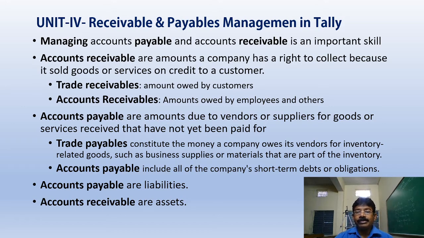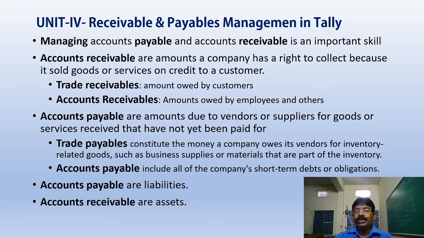Coming to companies, they buy the raw material on credit, convert the raw material into finished goods, and the finished goods are sold to third parties called sundry debtors. Later they collect the money, and again from that money they buy raw material. This is called the debtor cycle or collection cycle, or the receivables and payables cycle.